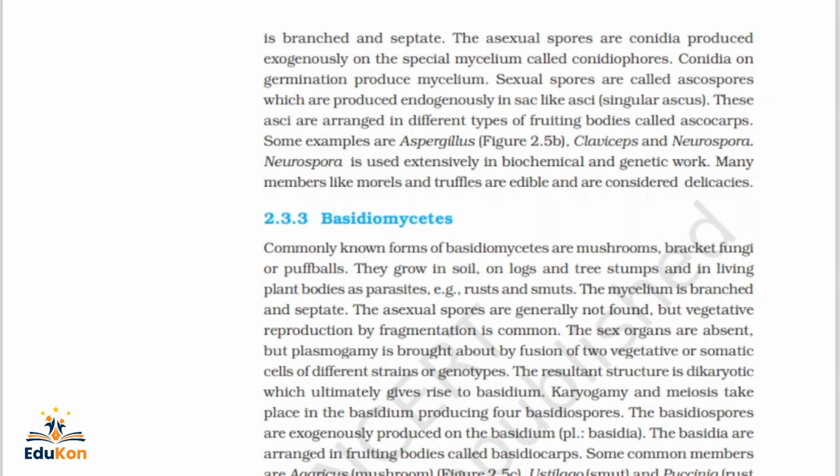You can remember them through more revision, reading again and again. Many members like morels and truffles are edible and are considered delicacies in certain areas.